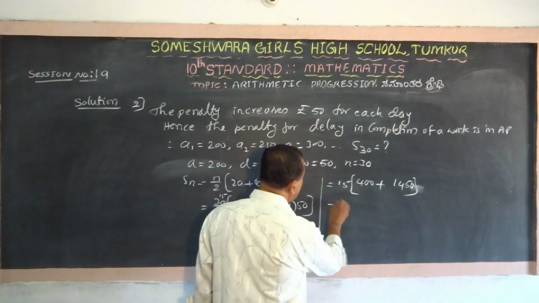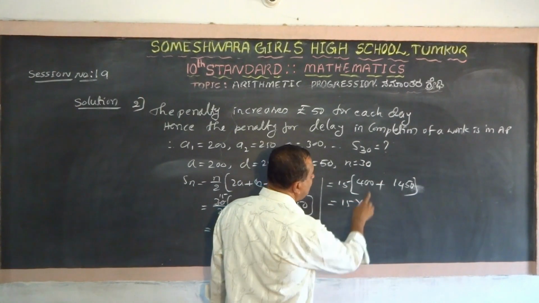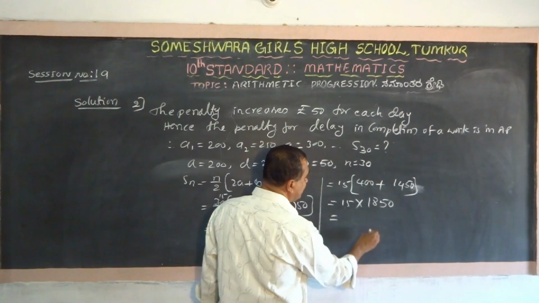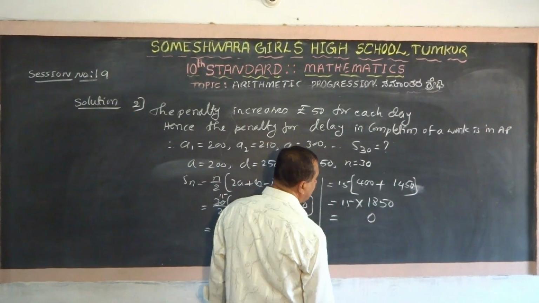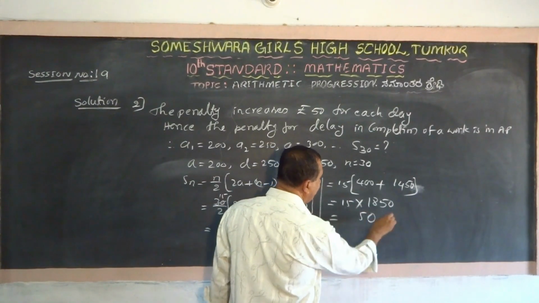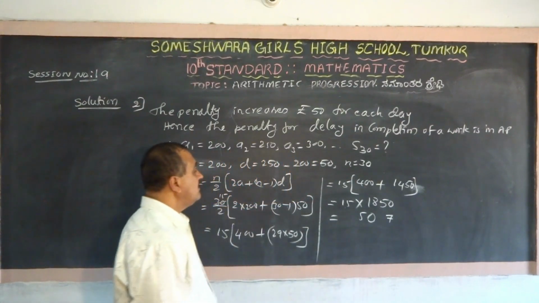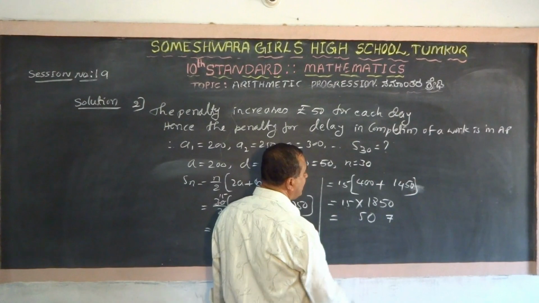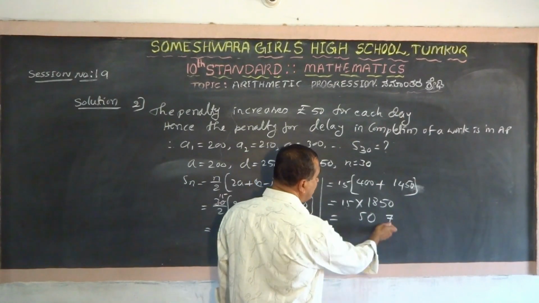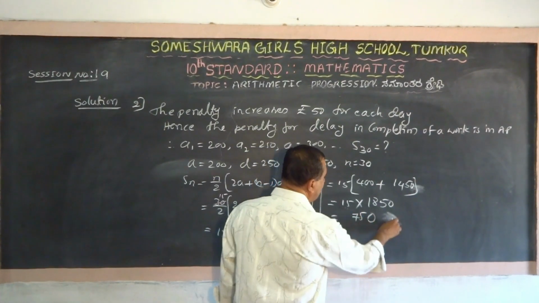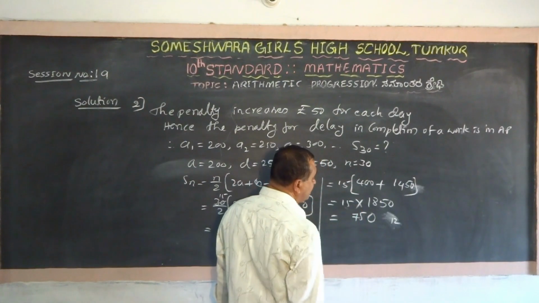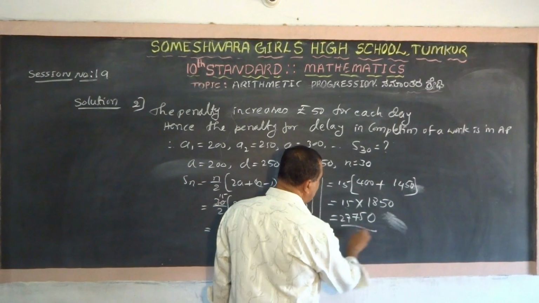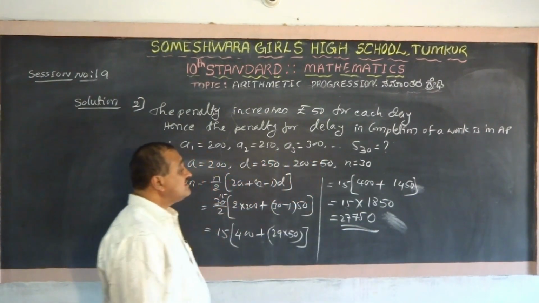Now add 400 and 1450, it is 1850. Multiply by 15. 15 zeros are 0. 15 fives are 75, carry 7. 15 eights are 120. 120 plus 7, 127. 12 carry. 15 ones are 15 plus 12. How much? 27,750.